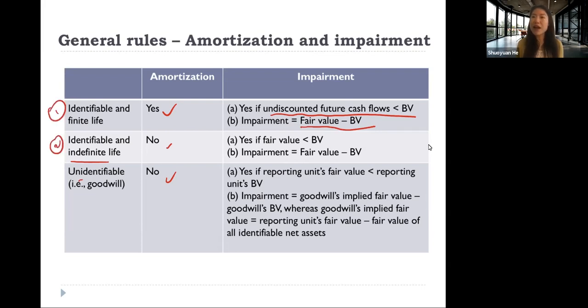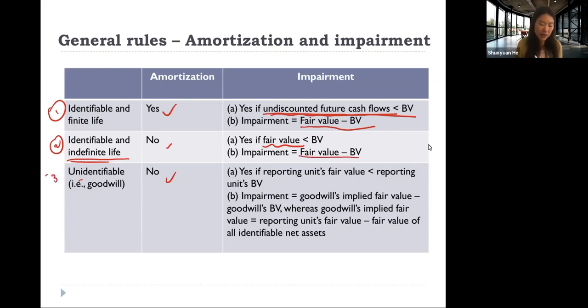The second one, if an intangible is identifiable but with indefinite useful life: in the first step, because the intangible has indefinite useful life, its undiscounted future cash flow is infinite. No matter what the cash flows are, it is indefinite, so it's not comparable with the book value. It's not meaningful. That's why in the first step, we compare the fair value with book value. And the second step is the same.